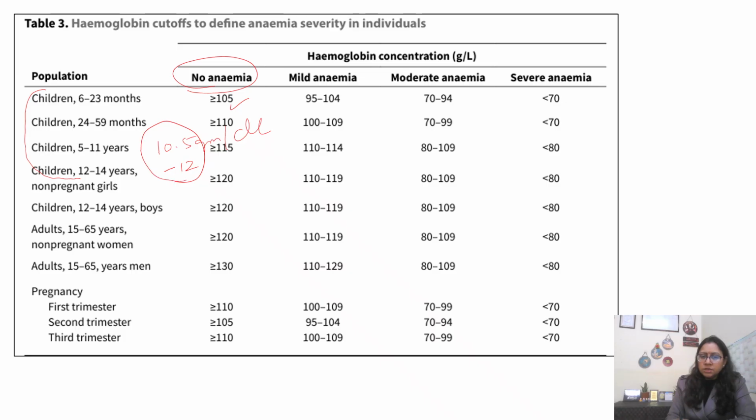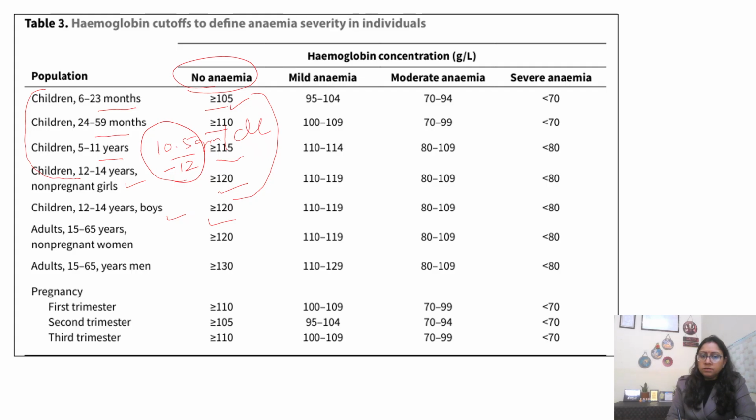There are ranges by age. Children from 6 months to 23 months will have hemoglobin of more than 10.5 gram per deciliter. 24 to 59 months, more than 11 gram per deciliter. 5 to 11 years, 11.5 gram per deciliter. 12 to 14 year non-pregnant females will have more than 12, and 12 to 14 year boys will also have more than 12. So in children as a whole, till 14 years, it ranges from 10.5 to 12.